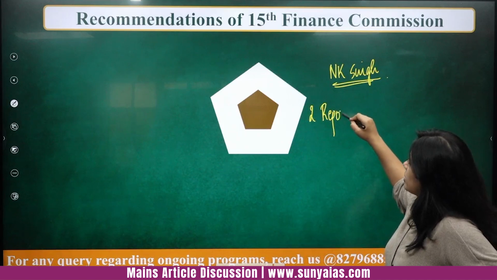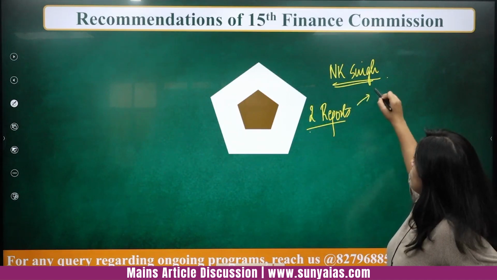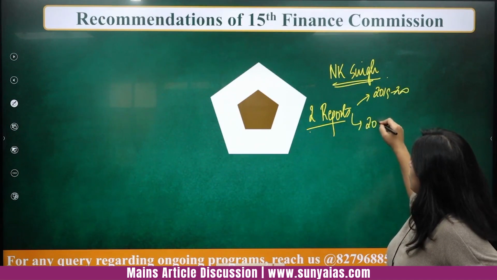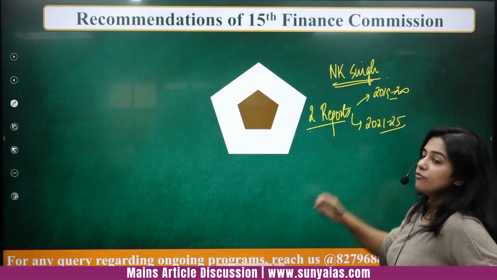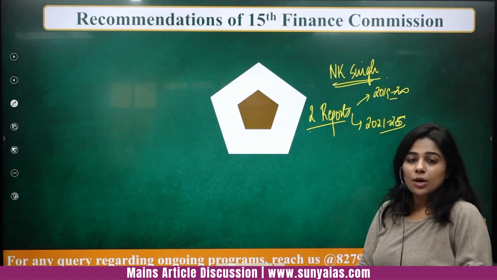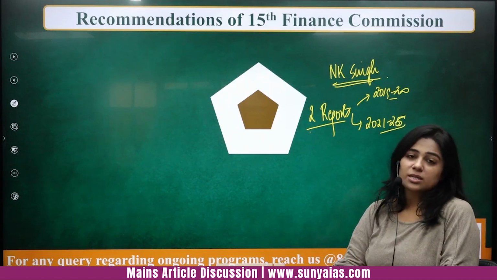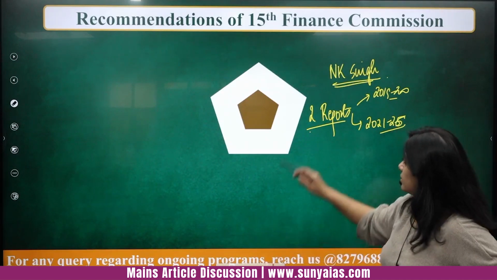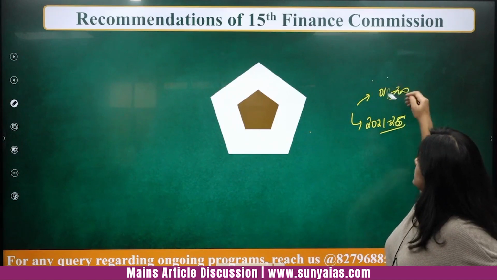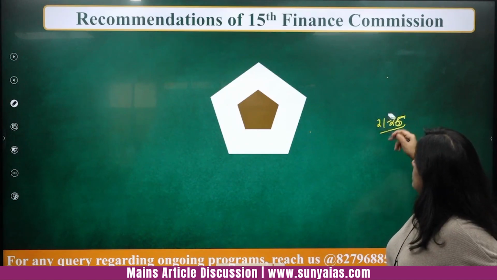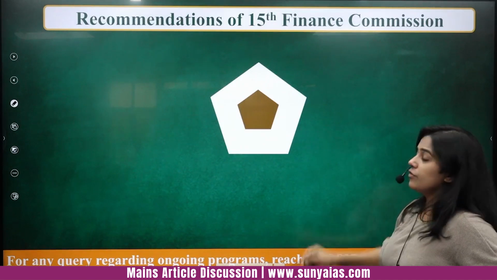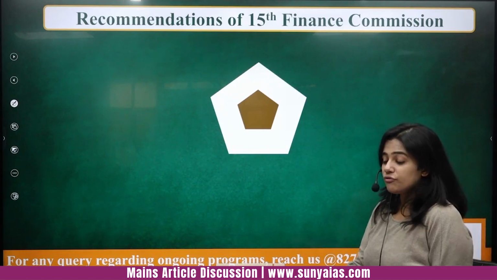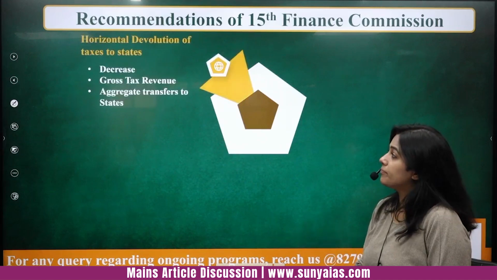A unique thing, it brought out 2 reports. One was for the year 2019-20, also called the interim report, and one was the final report for 2021 to 2026, not 25, 26. Okay. After that, there will be another Finance Commission whose recommendations will be implemented. Okay. So that is there. I hope this is clear. Now let's see the recommendations, and overall there has not been much criticism of the 15th Finance Commission recommendations, because they have actually taken into account a lot of aspects which were presented to them.